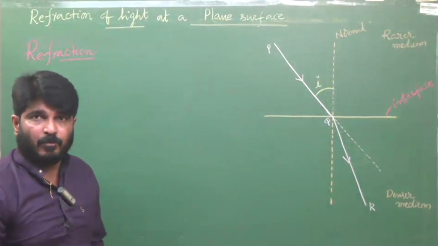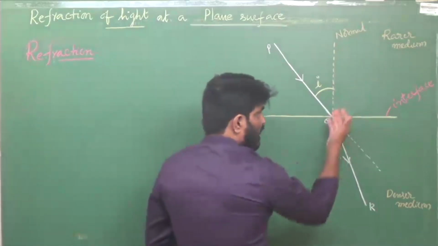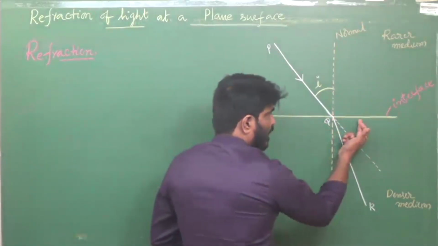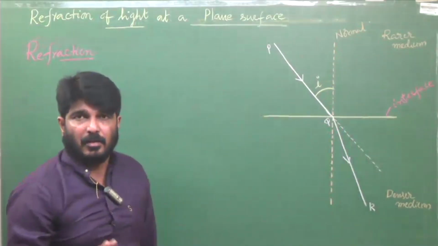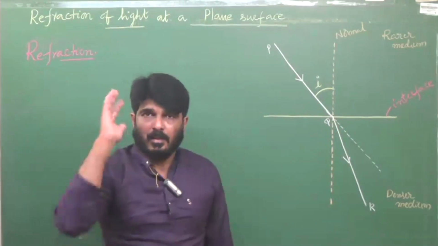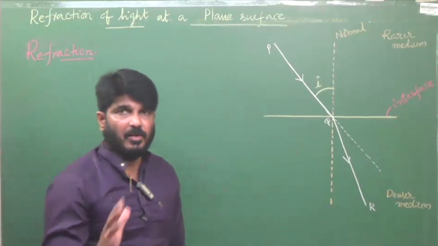Clear? Even you can write it like this: the bending of light at the interface is also called refraction. But as I said in one of the previous classes, better learn the definitions according to NCERT.